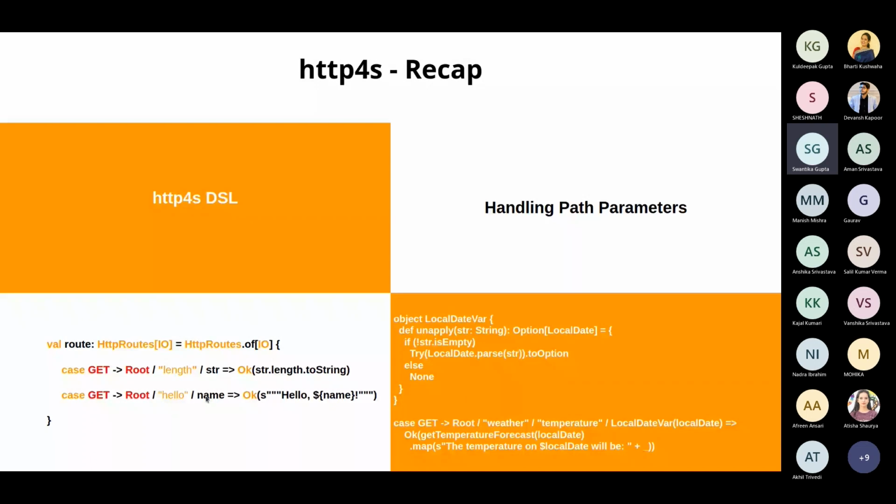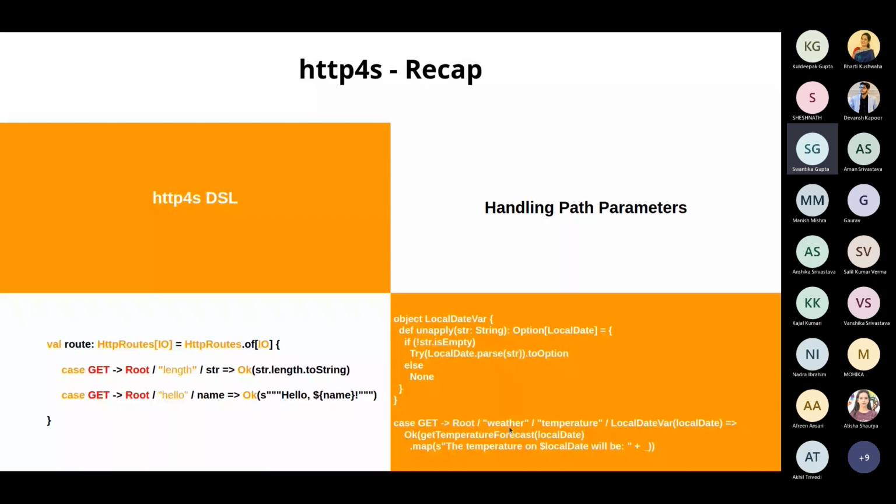And probably it is something that you do not want to work with. You want a conversion scenario, or you want to handle those path parameters. Actually, you do not want to just work with strings. You want to convert them into other types, right? So this is where the DSL provides us certain extra extensions as well. First of all, let's have a look at this example.